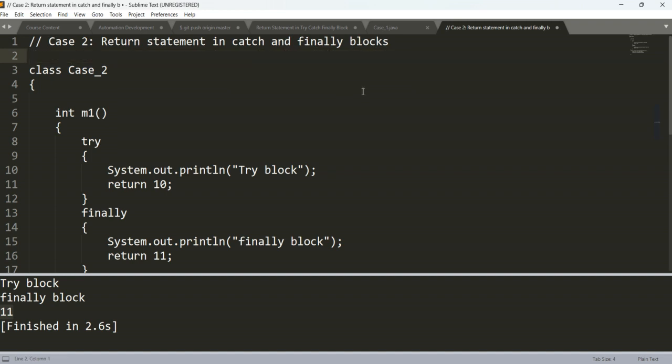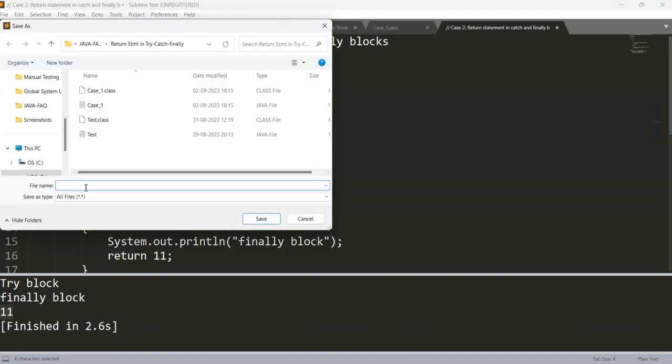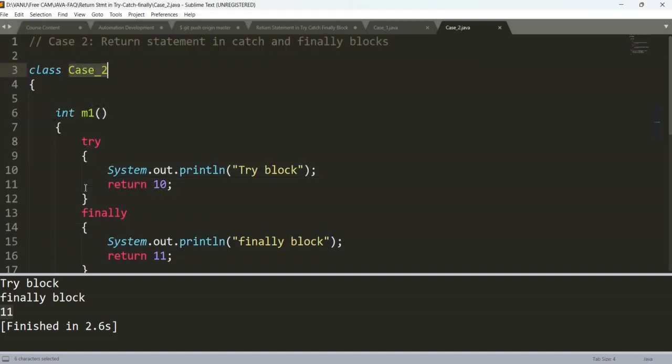Fine. Okay, so case 2: copy and save with this name. This file we need to save with this name only, .java. Fine. Now, it is saying a return statement in catch and finally block.